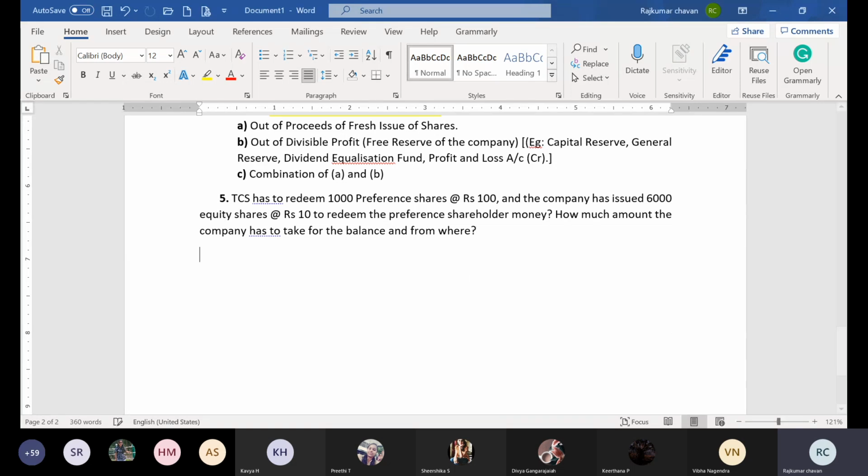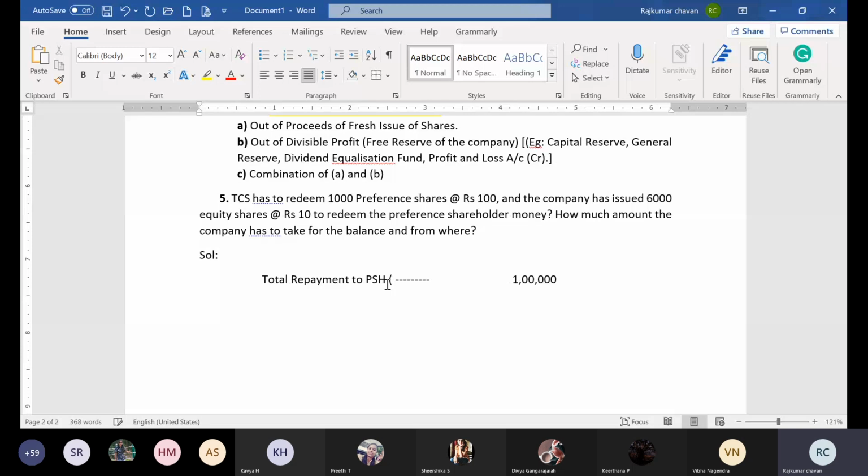That's all. So the solution comes like this. Total repayment amount to preference shareholders. How much do we have to pay them? 1 lakh rupees. How did this 1 lakh come?